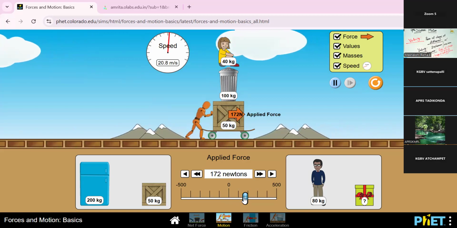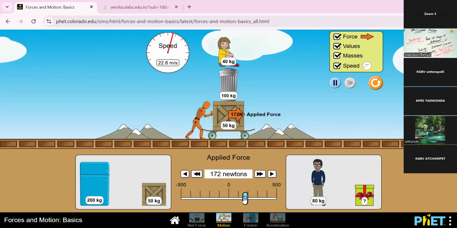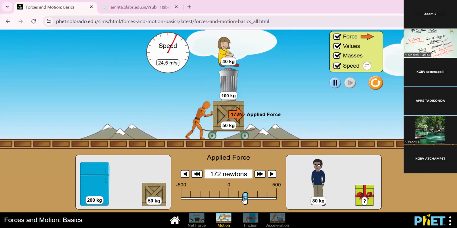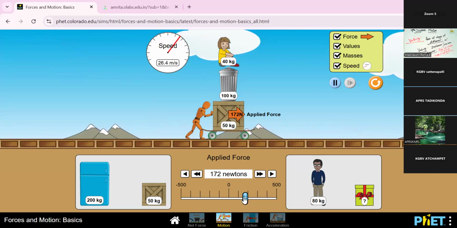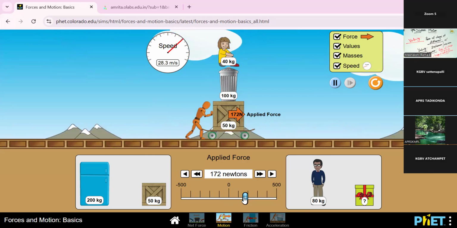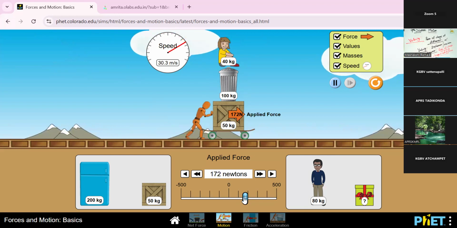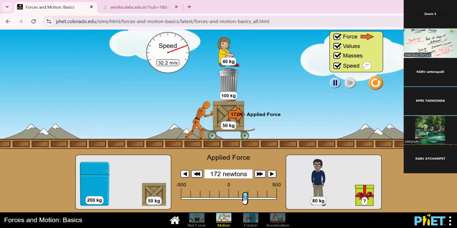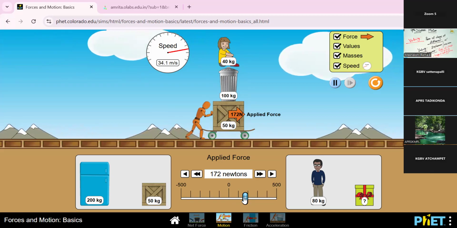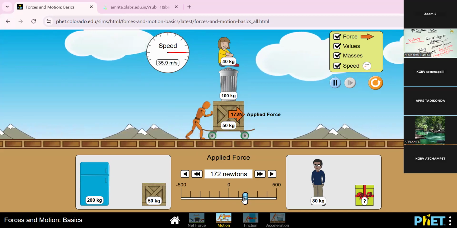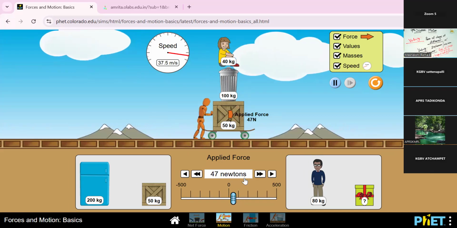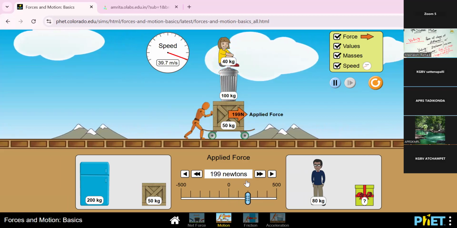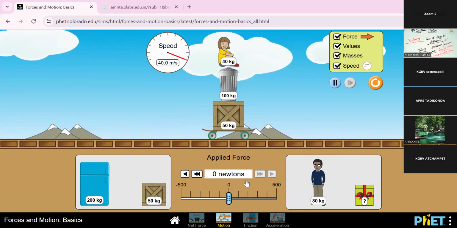Yes, the force is 172 newtons. So the total applied force is 172. Look at that. The speed of that movement is very slow. Look at the speedometer. The speedometer is also moving.